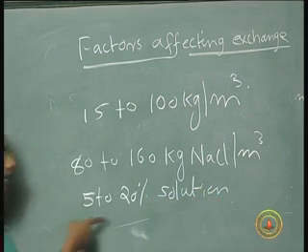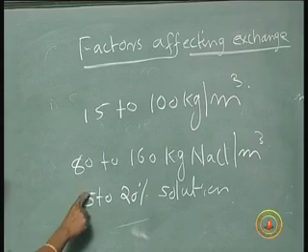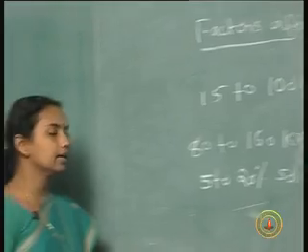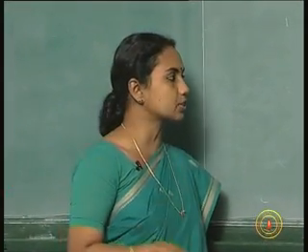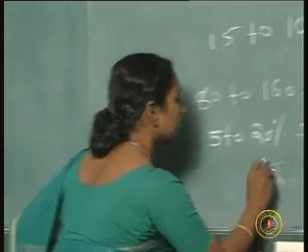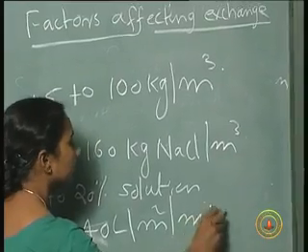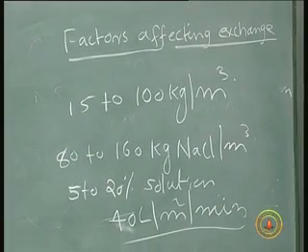The solution should have a high concentration, that means 5 to 20%, that is 5 grams per 100 ml or 20 grams per 100 ml. The concentration should be in this range, and the velocity or flow rate with which it has to pass through the ion exchange resin is also specified, that is 40 liters per meter square per minute.